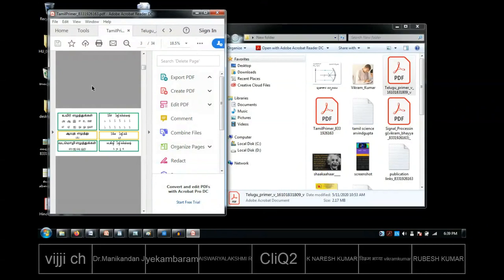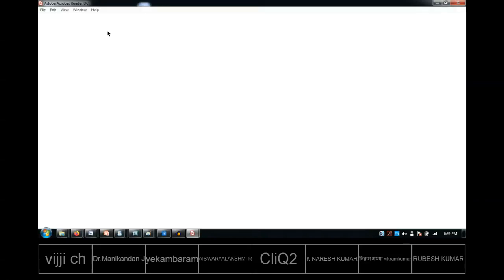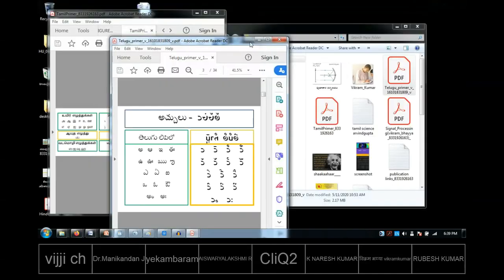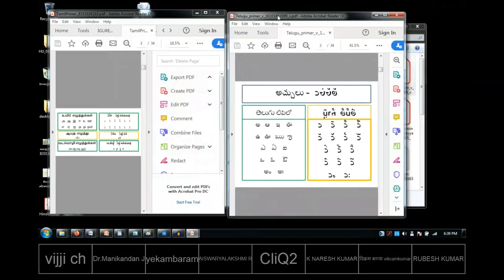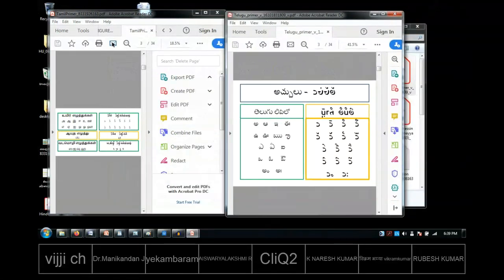So a lot of problems are coming up, right? So the idea of this Bharati script is, while writing, can we have some common way of writing so that it will become very easy. It is not a new language. We are only trying to tell a new way of writing the language. When you are in Tamil Nadu, you can write Tamil the way you are generally writing. But when you are going to a different place, for every language person to understand easily, there is one easy common way of doing it. That is the main thing which we wanted to convey here.